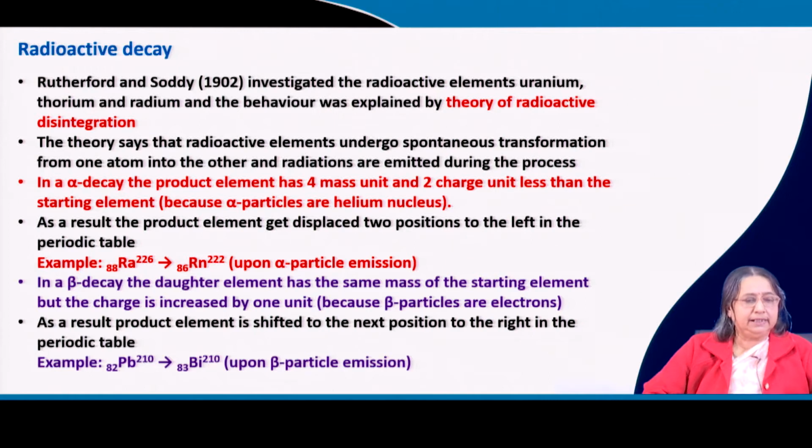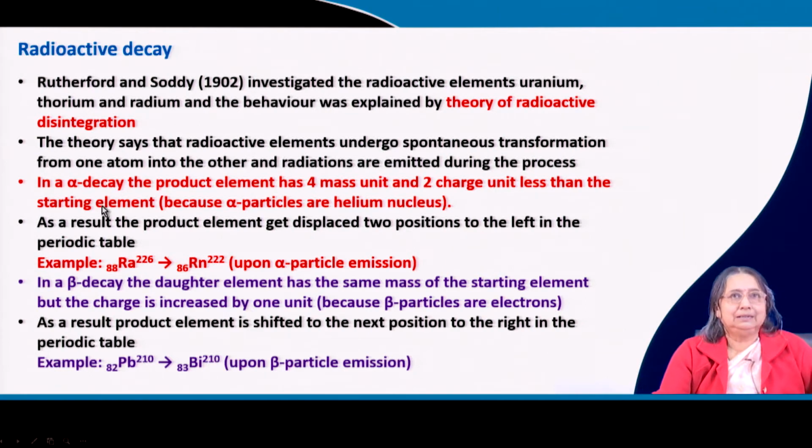Now, radioactive decay. The two scientists Rutherford and Soddy, you all have heard the name Rutherford, a very famous person, in 1902 investigated the radioactive elements uranium, thorium and radium, and the behavior was explained.